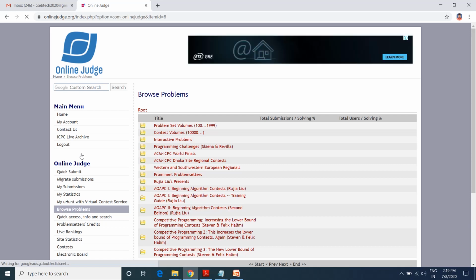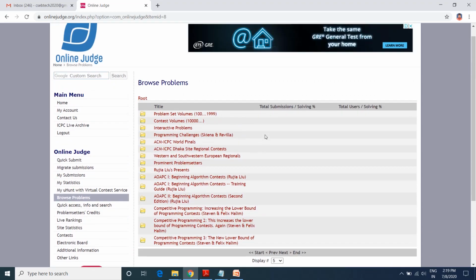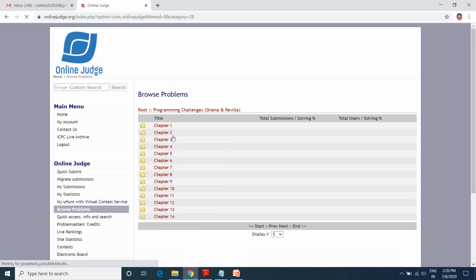When you click on it, you will see different folders under browse problems. From that you need to choose the programming challenges folder, Skiena and Revilla. Choose this folder, and click on programming challenges.